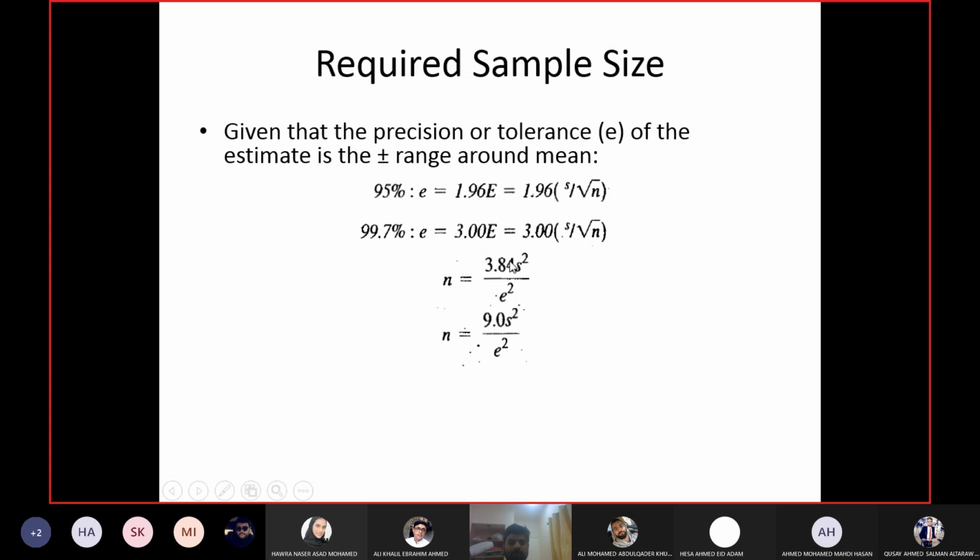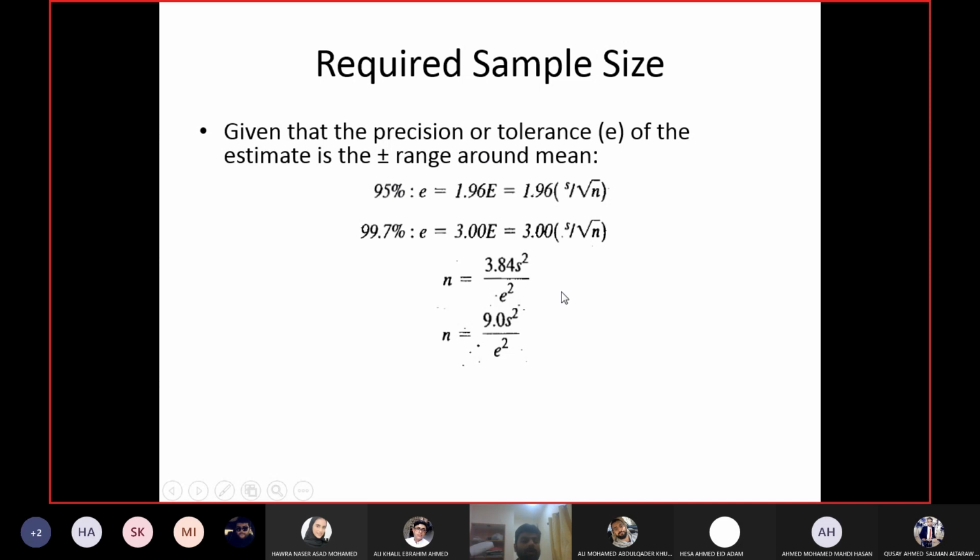So n for the 95% confidence interval is 3.84 S square upon E square, where 3.84 is the square of 1.96. For the 99.7% confidence interval, n equals 9 S square upon E square, because 9 is the square of 3. S is the standard deviation, and E is the precision or tolerance level you are allowing in your confidence interval.